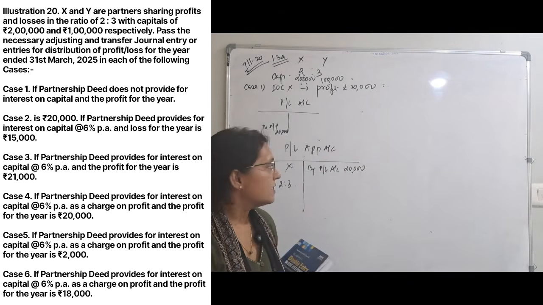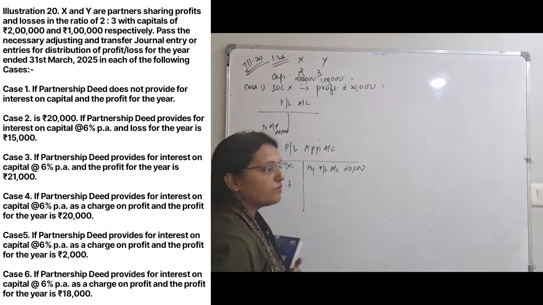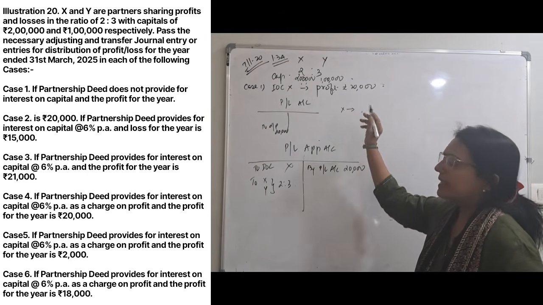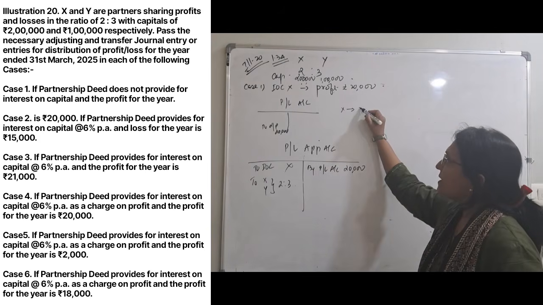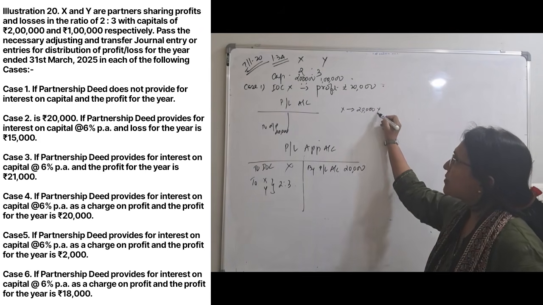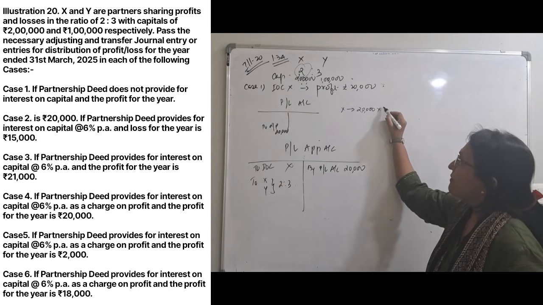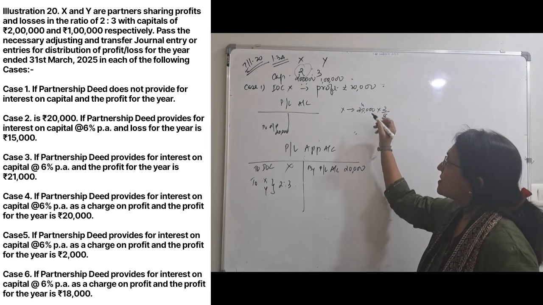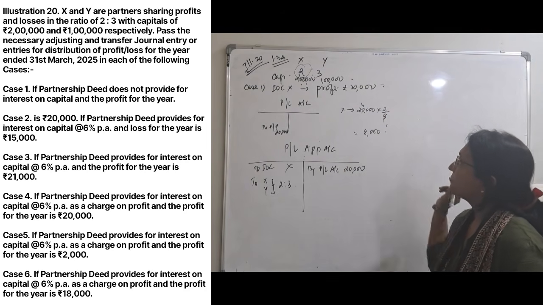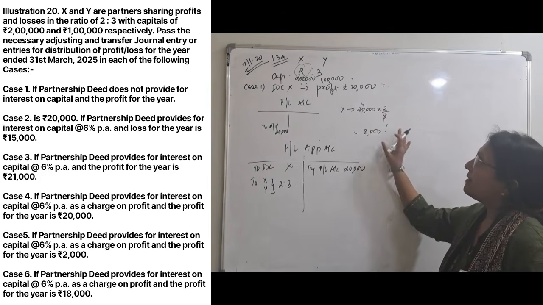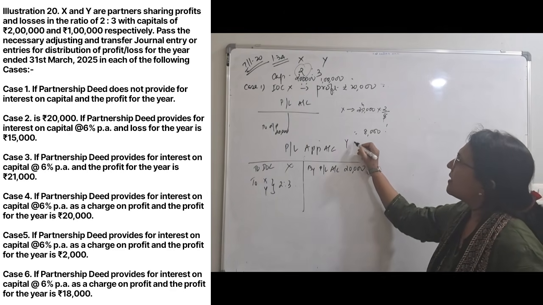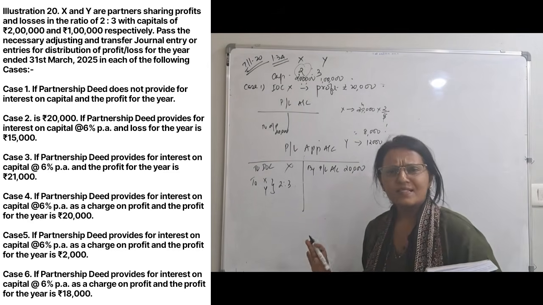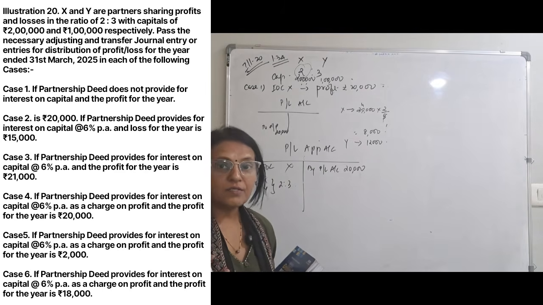What will be the journal entry? So this 20,000 is given in the ratio of 2:3. So how will the calculation be done? How much will X get? X will get, again I will come to the basics, 20,000 is the profit. So X will get 2 share out of 5. 2 upon 5. 5 ones are 5, 5 fours are 20, so that is 8,000. Okay. And remaining, how much is there? Remaining, 20,000 minus 8,000, 12,000 Y will get. Simple.